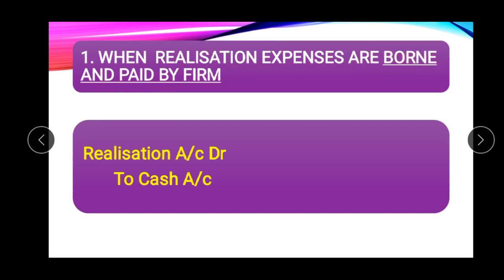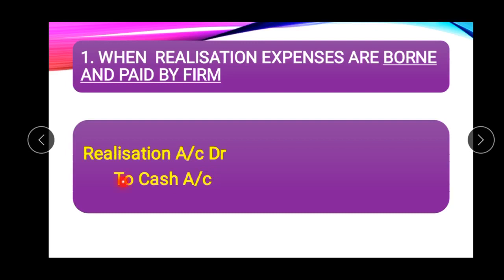Borne by the firm here means that it is the responsibility of the firm to make payment of the realization expenses, and it has actually been paid by the firm. So when the responsibility is of the firm and it is also paid by the firm, it should be debited to realization account because it is an expense, to cash account or to bank account, because the cash reduces with the amount of expense.